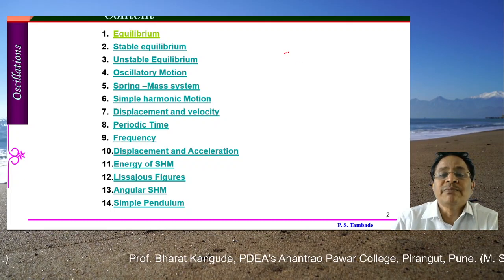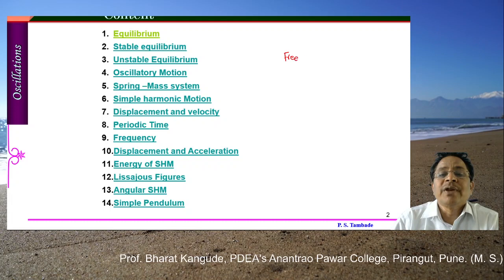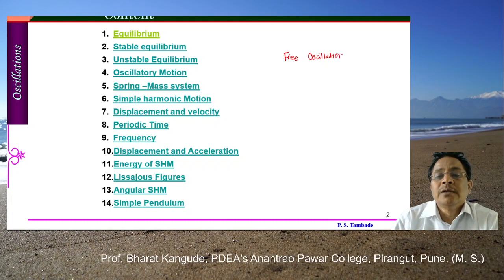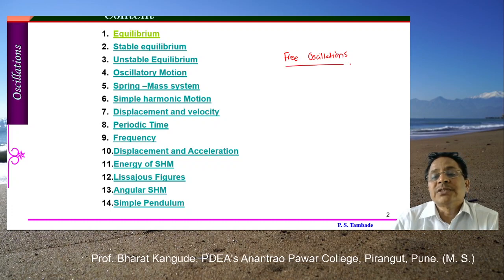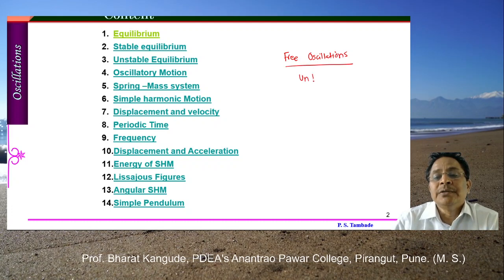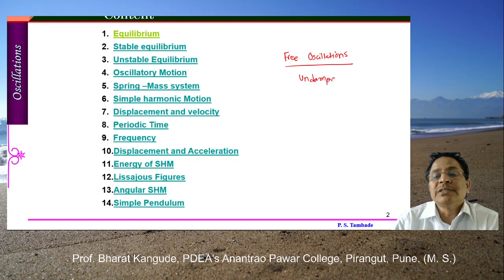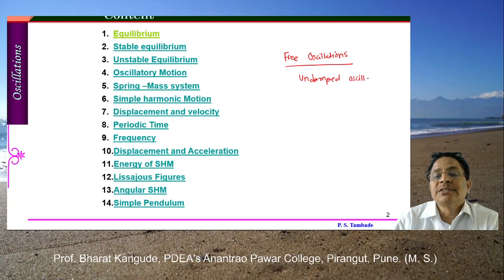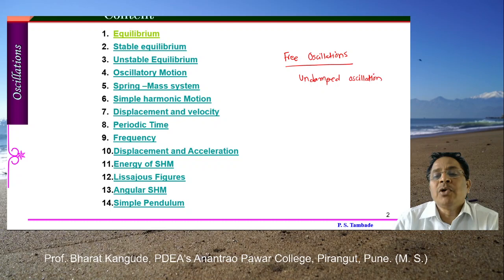This is also called free oscillations. So free oscillations or undamped, there are two different words. This word is also used in some books. Undamped oscillations, or that is nothing but simple harmonic oscillation.